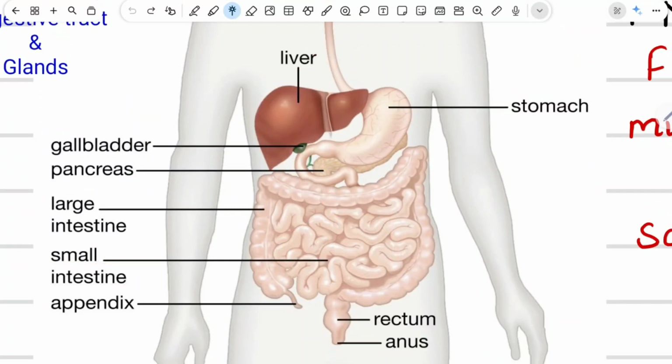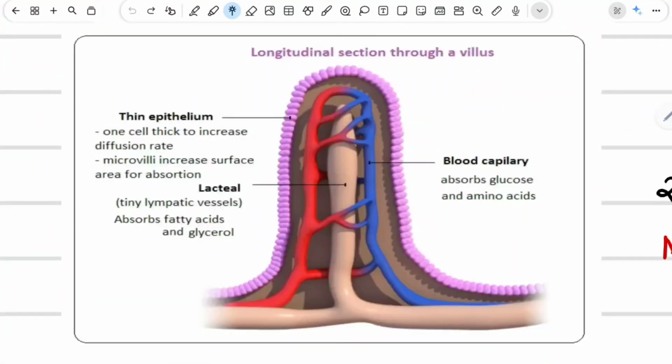Inside the small intestine, there are small hair-like structures which are known as villi. And this is the enlarged view of the villi. This is the wall of the villi and these are the blood vessels of the villi, which are blood capillaries.